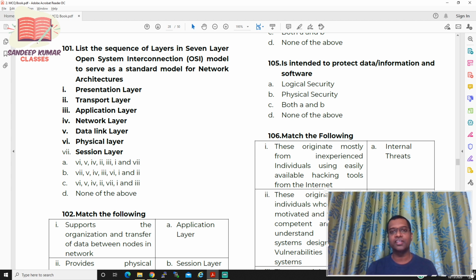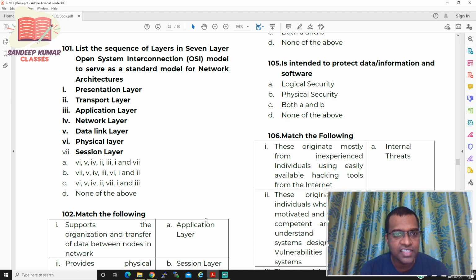We'll be completing all the MCQs which I consider very important, and which were prepared by reading each and every line of your study material. Let us start with question number 101.